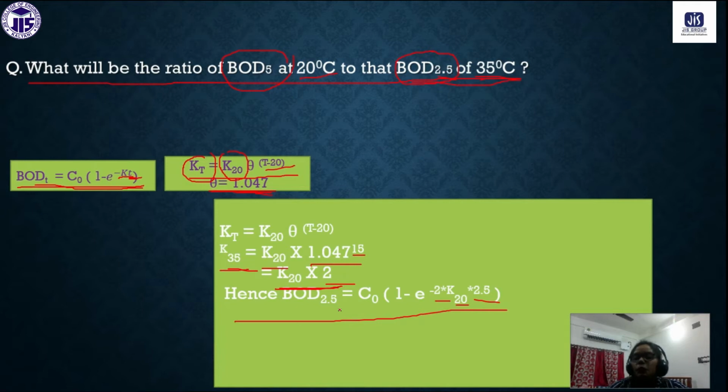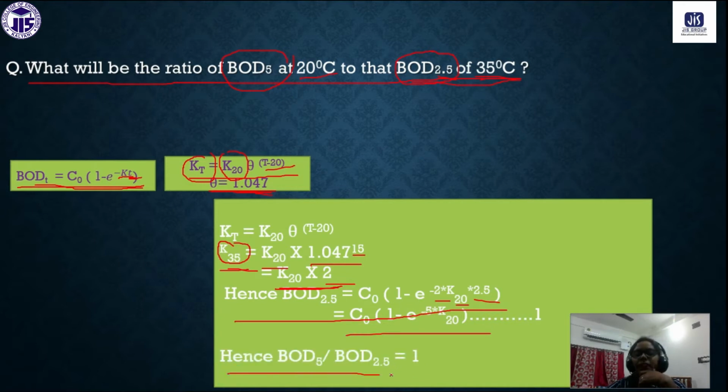Understand? So BOD 2.5 equals C0 into 1 minus e to the power minus 2 into k20 into 2.5. Why 2 into k20? Because instead of k35, we have already derived that k35 equals 2 into k20. Okay, so next, that equals C0 into 1 minus e to the power minus 5 into k20.